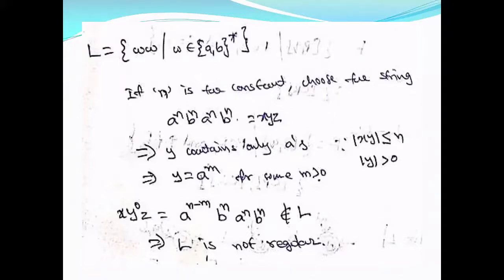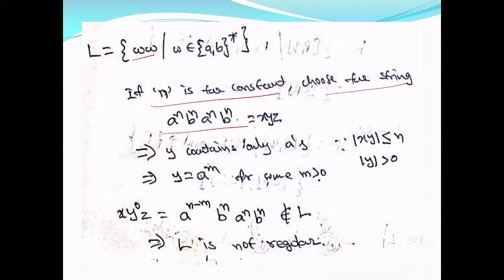Another example, I hope you can go through this example. We look at the string. String is same string repeated twice. So what I am doing is I am considering the string. Let n be the constant given by the pumping lemma. Then the string which you choose should be of length greater than or equal to n. Now the length of this is greater than or equal to n.